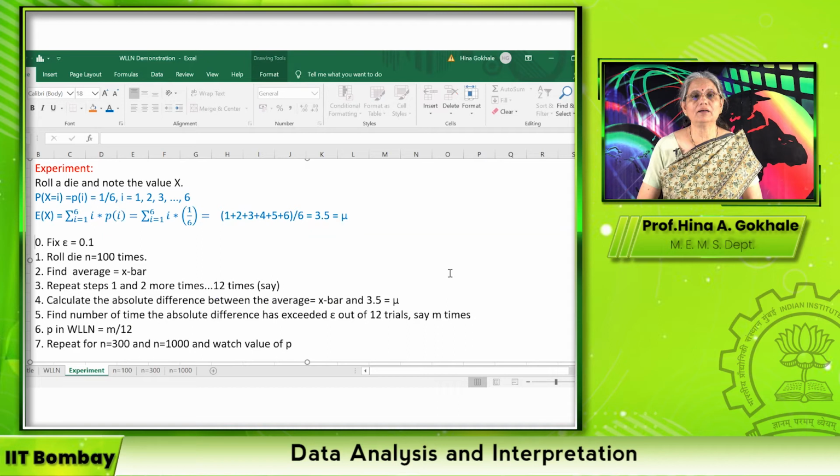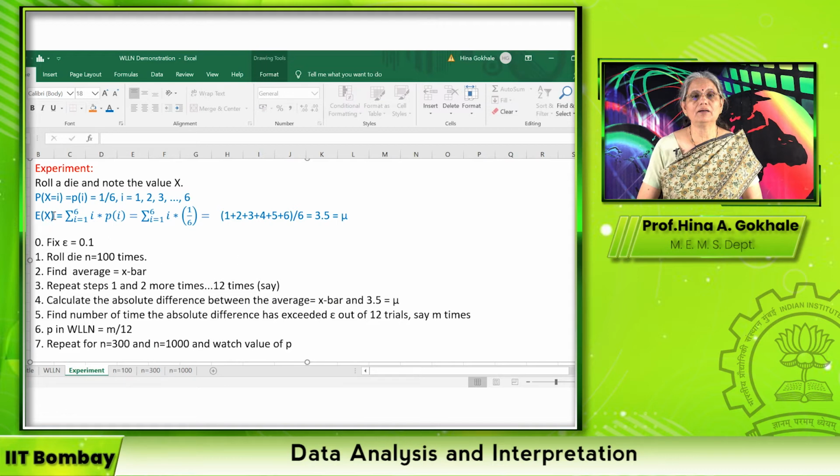We are going to roll a die and note the value x. A die has 6 sides, and we assume that the die is fair. So any side can turn up with probability 1/6. So we can say that the probability of x equal to i, for i equal to 1, 2, 3, 4, 5, 6, is 1/6.